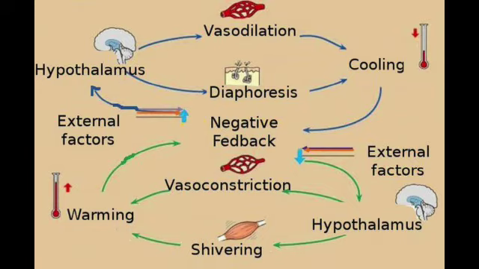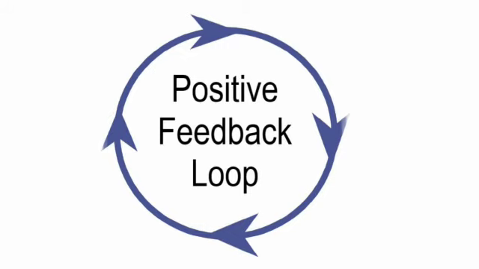So when the level of something gets too low, the automatic control system brings it back to normal through negative feedback, and when it gets too high, another control system will bring it down. There is also positive feedback.